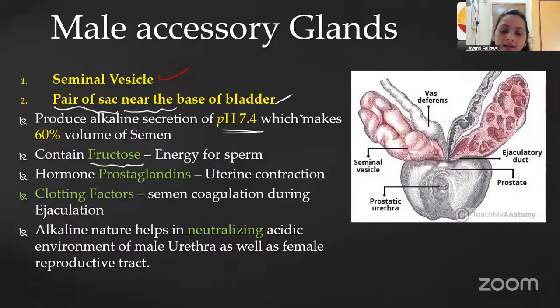You all know that the sperm contains mitochondria, and it requires energy. It requires energy to travel in the female reproductive tract, right? The sperm is released in the vagina, and from the vagina it should go until it meets the egg in the fallopian tube. Till there, it has to move fast, right? For that, it requires energy. That energy is given by the fructose present in the seminal vesicle secretion, that is, in the semen.